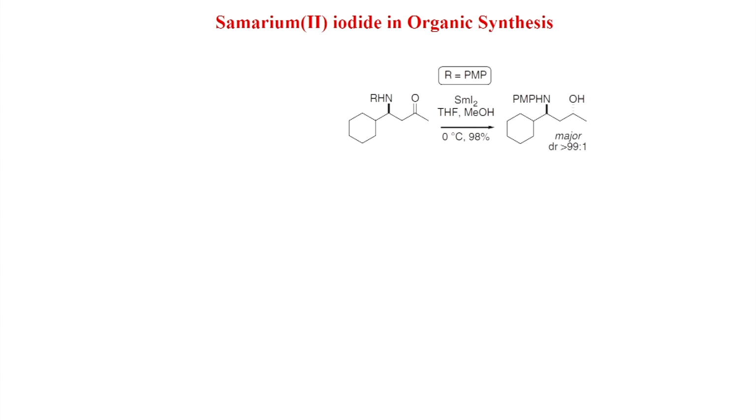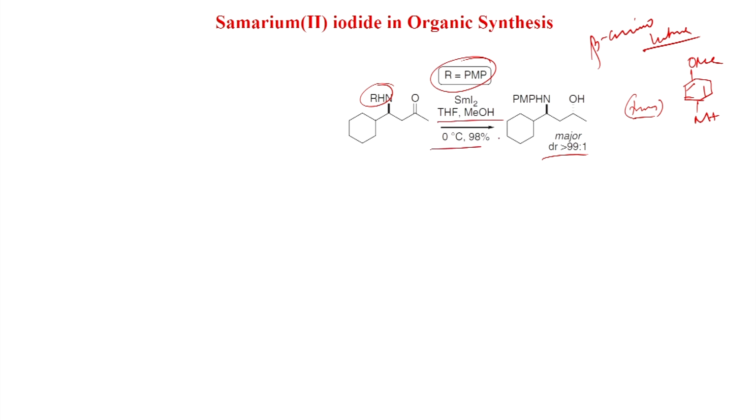Now, if you have an amine, so this is beta aminoketone, and if it is a PMP group, PMP is paramethoxyphenyl, so this is the PMP. So, NH-PMP, that means here NH is there. Then, similar to hydroxyketone, you get the trans and the major diastereomer is higher than 99:1. Under similar conditions, samarium iodide, THF, methanol, 0 degree centigrade, you get 98% yield of this product.